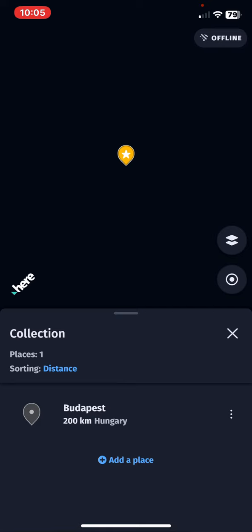And it is added to your collection, and as you can see, the places section changed to 1, and you can always add more with the same method.